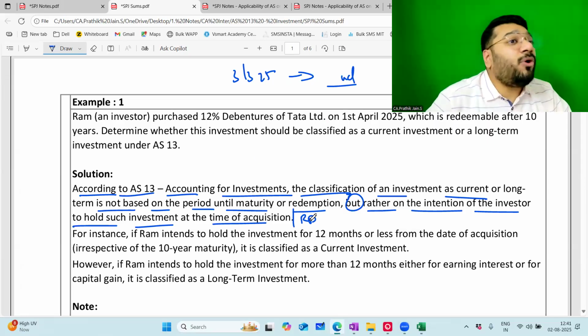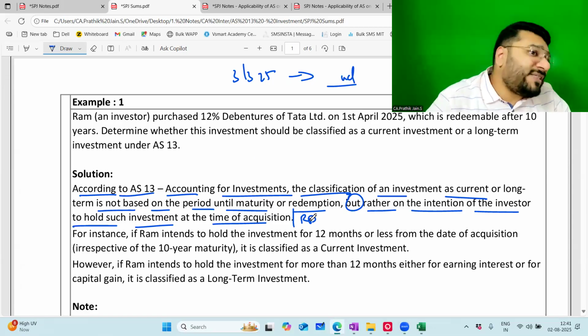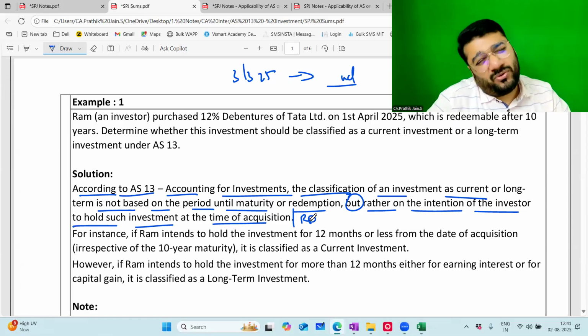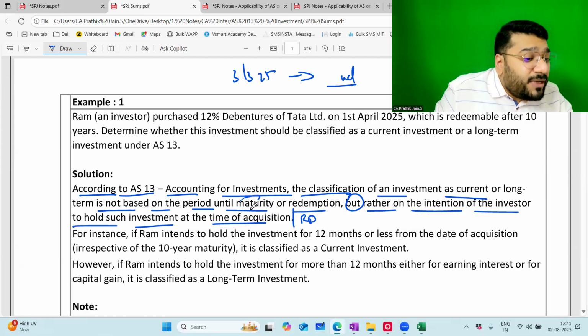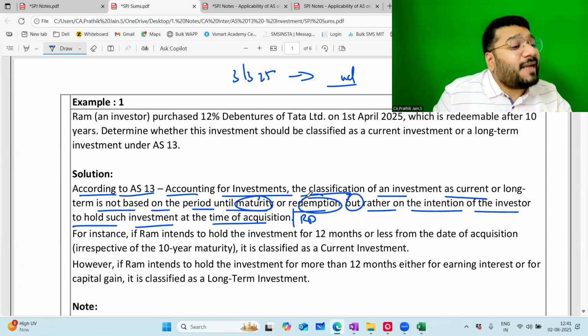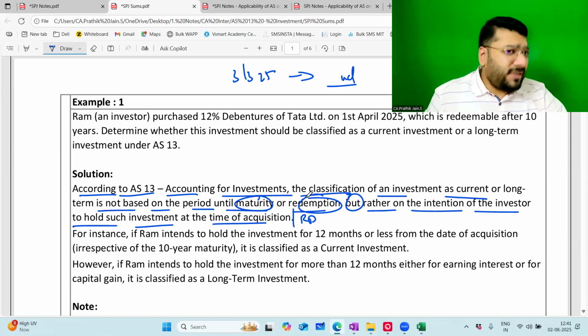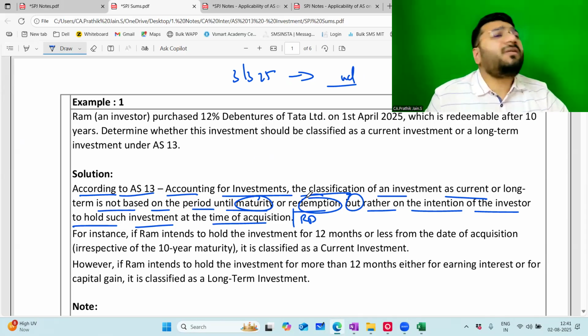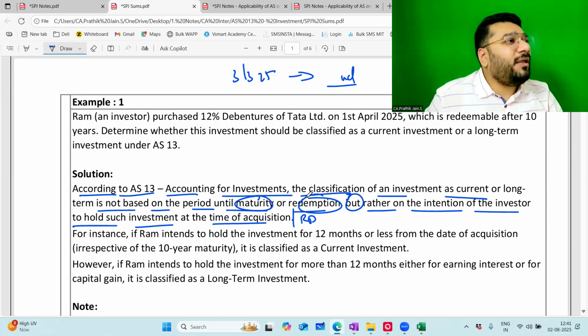If he feels that I'm going to sell it within the next 12 months, I'll classify that as current. If he says, no, sir, I have the intention to sell it after 12 months only, then it will be called a long-term investment. So the maturity date or redemption date is not a criterion to decide whether this is long-term or short-term. If that was the case, in case of shares, what is the redemption date? Tell me. Winding up of the company. So as per you, I should always classify shares as long-term only. So can redemption be any criterion?